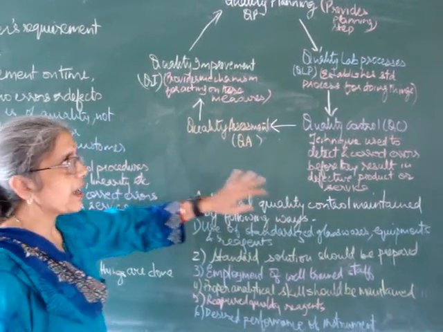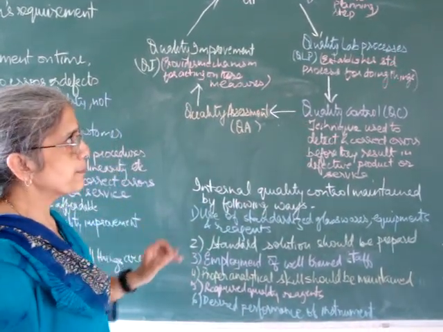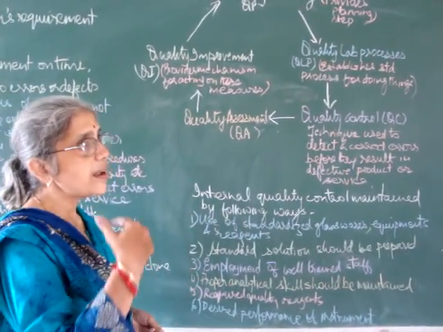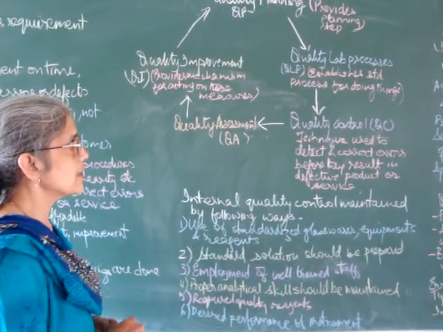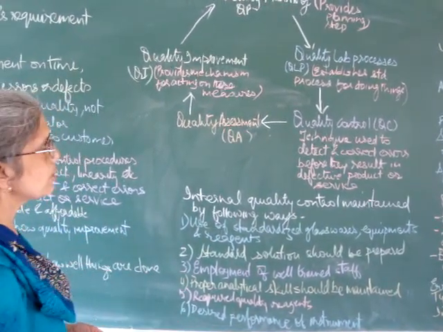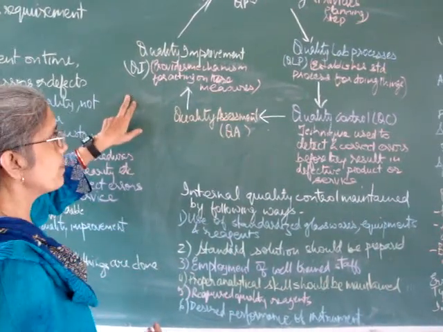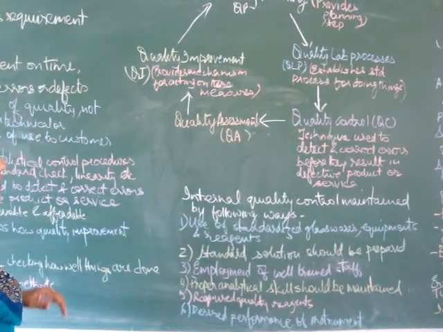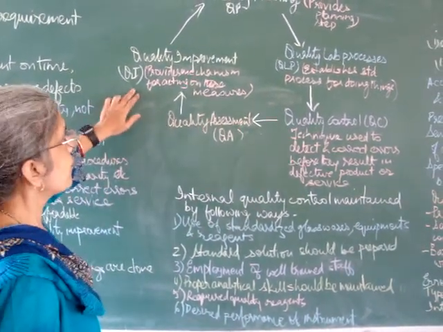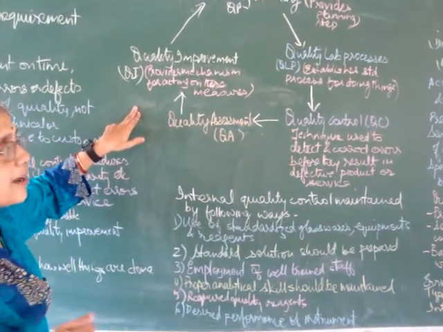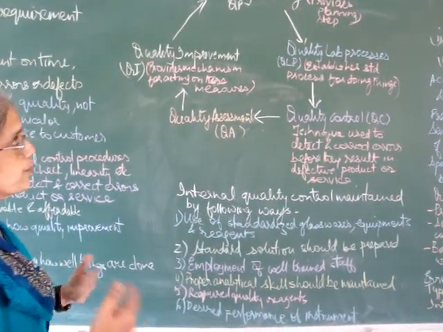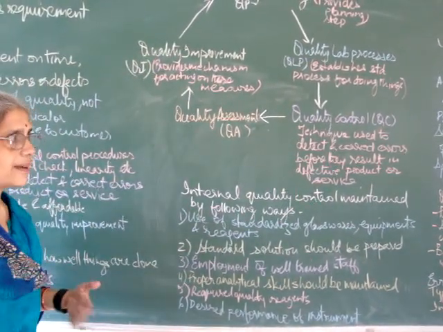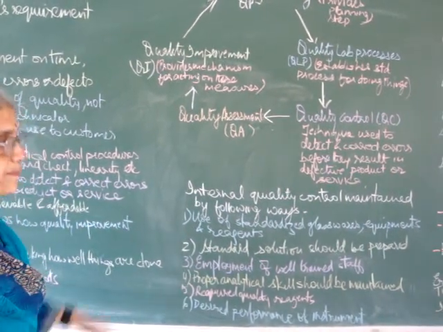Then quality assessment. After doing all these steps, whatever lab procedure you have done, you assess it so that you can ascertain whether the results you are getting are correct or not. If they are incorrect, then you have to perform the whole procedure again. Then quality improvement. On the basis of quality assessment, you improve the quality of the product so that it becomes of higher standard. It provides mechanisms for acting on the measures that have to be taken to improve the product. And then again, on this basis, we start with quality planning again. So this is how the whole procedure is done.